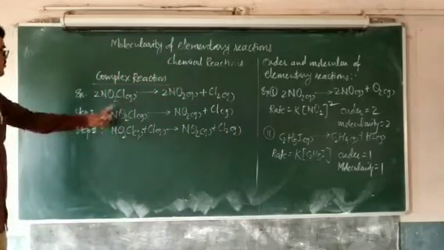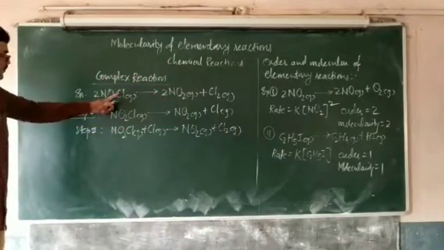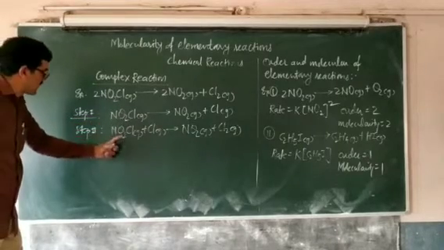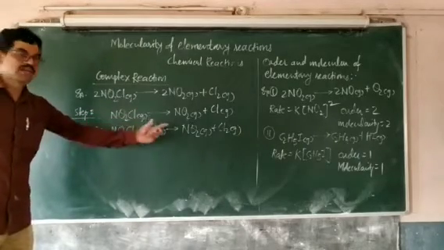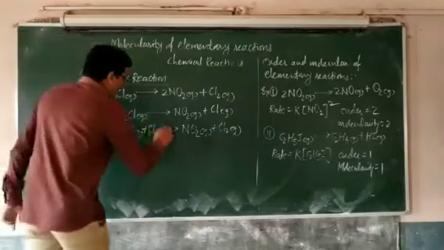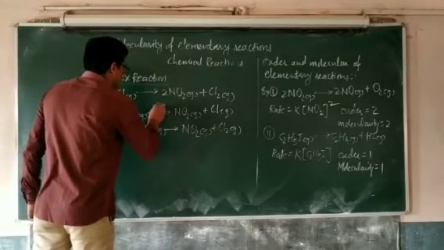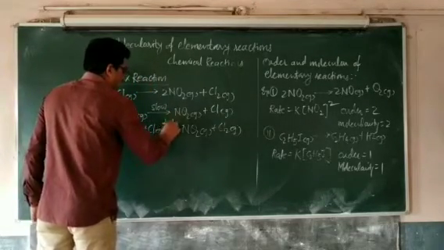These are the two steps which are involved in this complex reaction, and therefore both of these steps are considered elementary reactions. But out of these two elementary reactions, step 1 is a slow reaction and step 2 is fast.